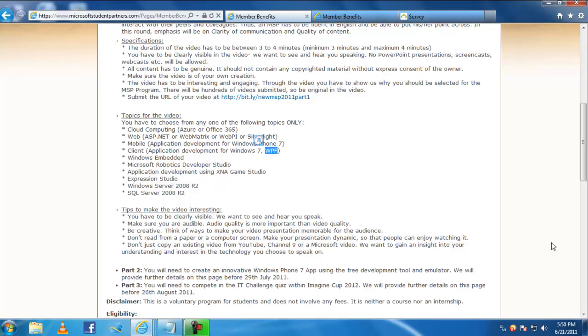For example, understand what is cloud computing, what is ASP.NET, what is Webmatrix, what is Silverlight, what is SQL Server, what is Expression Studio. Like this, understand the definition and the concept of what it is, why it is, where do we use it, when do we use it.